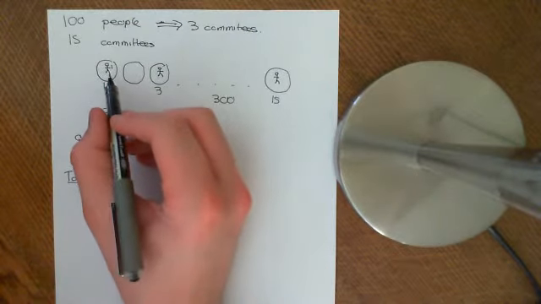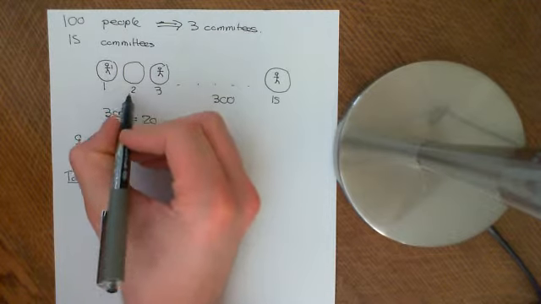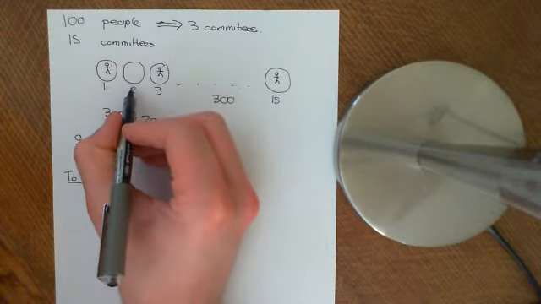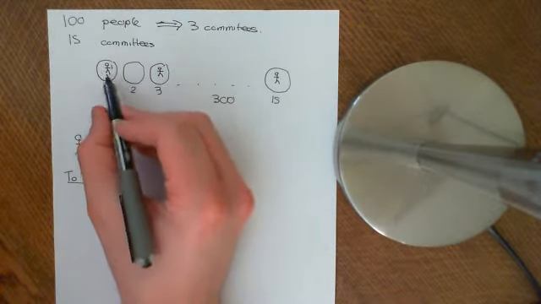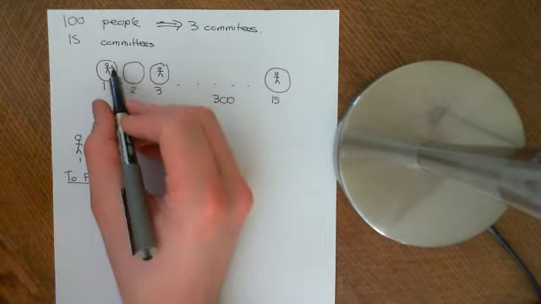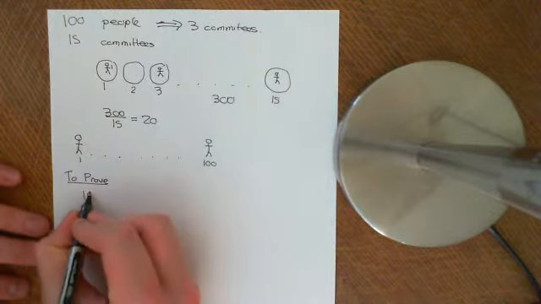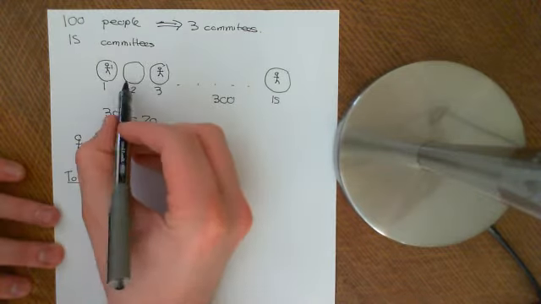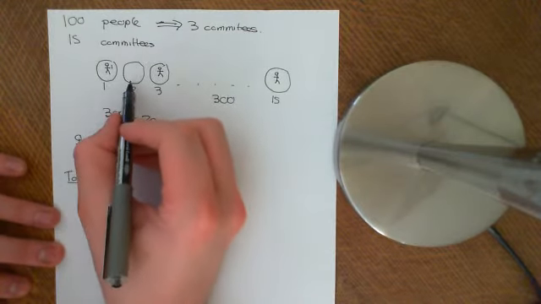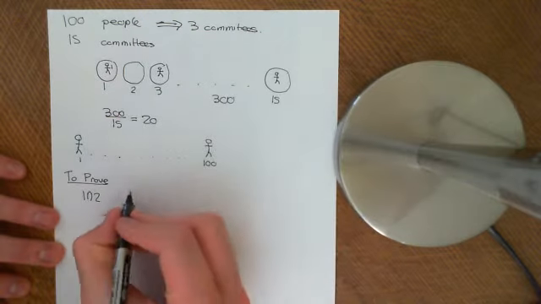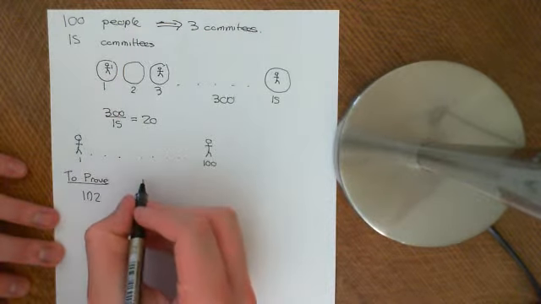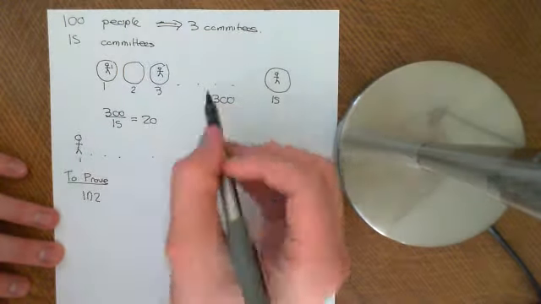Let's say if we intersect committee 1 with committee 2, what that means is which people that are in committee 1 are also in committee 2. So if I write 1 intersection 2, that means the people that are in committee 1 and committee 2, etc. What we want to show is that there is at least one of these intersections.